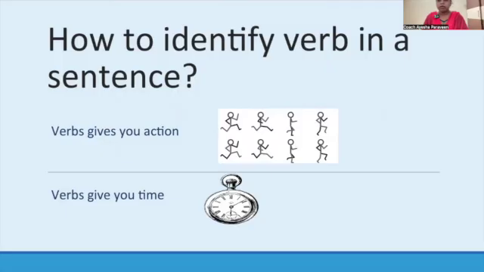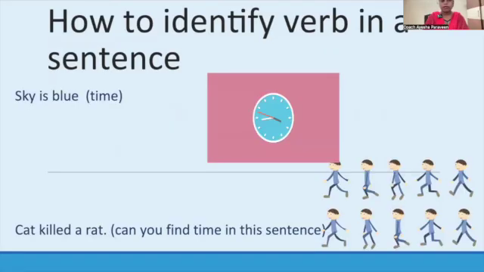To identify the verb in a sentence, we should know the function of a verb in a sentence. Verbs give you the action in a sentence, and verbs tell you the time of the action. So these two things a verb does: it does the action and it gives you the time of an action. How to identify a verb in a sentence?